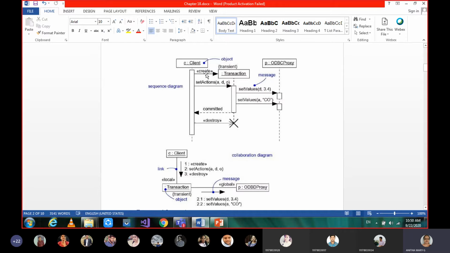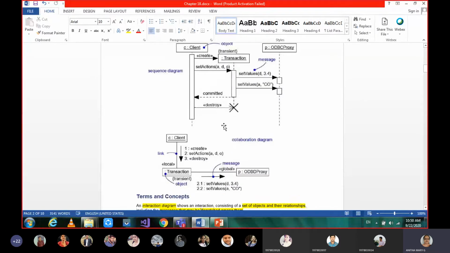Not only that, the communicating messages should be in order, by seeing step by step: first message, second message, third, fourth, fifth and sixth. It should be in sequence, based on the timelines. That's why we say sequence diagrams are based on the time ordering of messages.